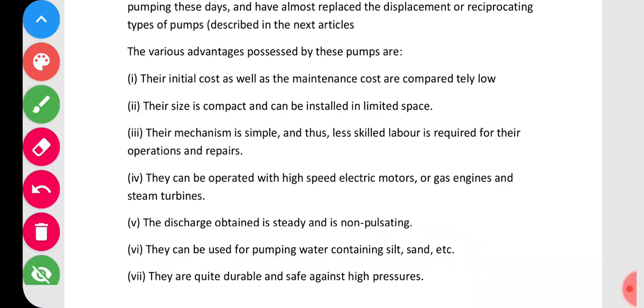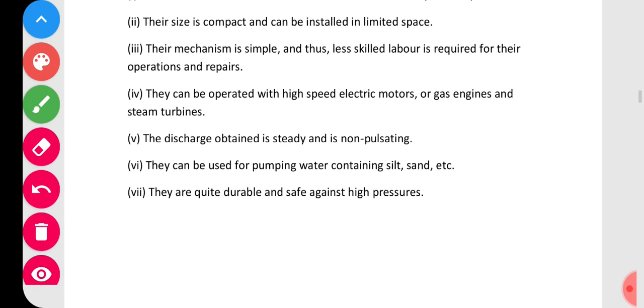And the last one, that is the seventh one. They are quite durable and safe against high pressures. So this is very important. Remember this: it is quite durable and safe against the high pressure. This is a very important advantage in the case of the centrifugal pump.